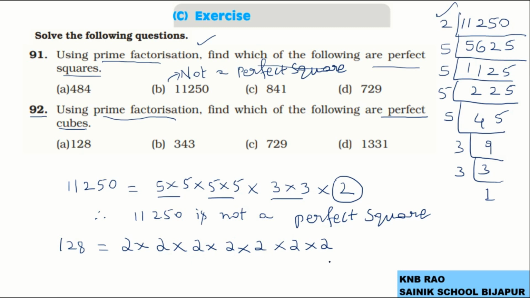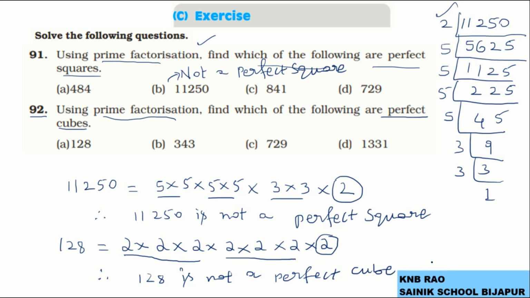Now if you observe, in the prime factorization of this 128, each prime factor is supposed to be in the group of 3s. That is what we were calling triplets. So we need to have each prime factor in triplets, whereas the prime factor 2 is again not in triplets. Based on that, we say 128 is not a perfect cube.